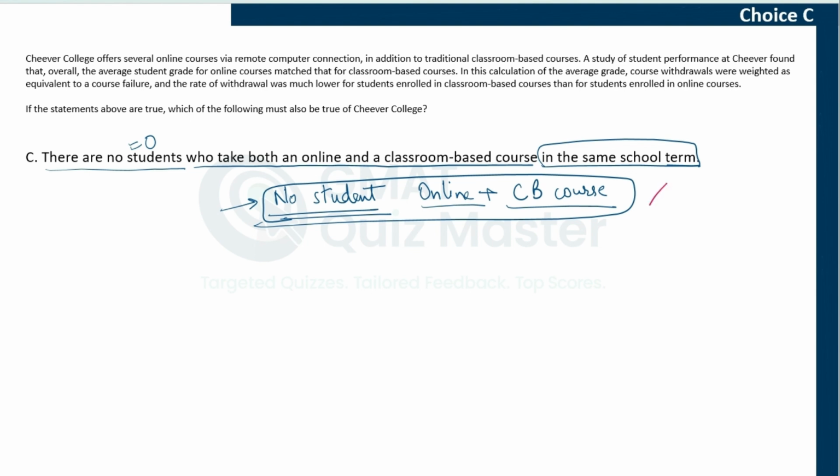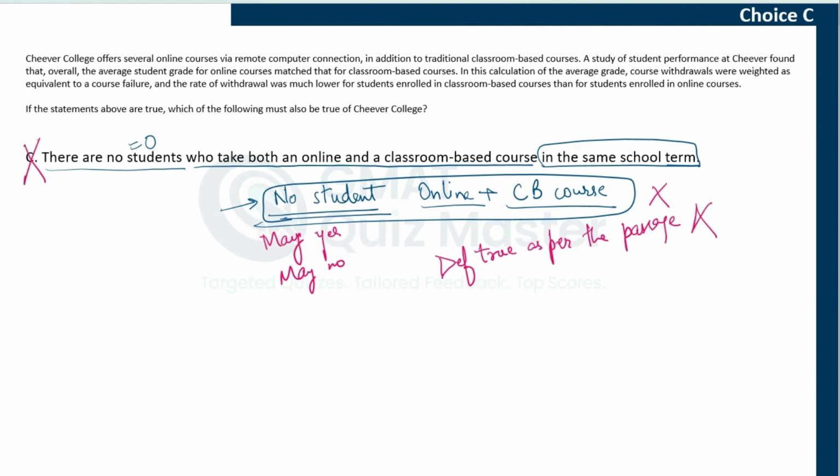No, the passage does not tell us anything about it. There may be some student, maybe yes, maybe no. And that is why this choice is not definitely true as per the passage, and that is why it is incorrect. It is not a correct inference.